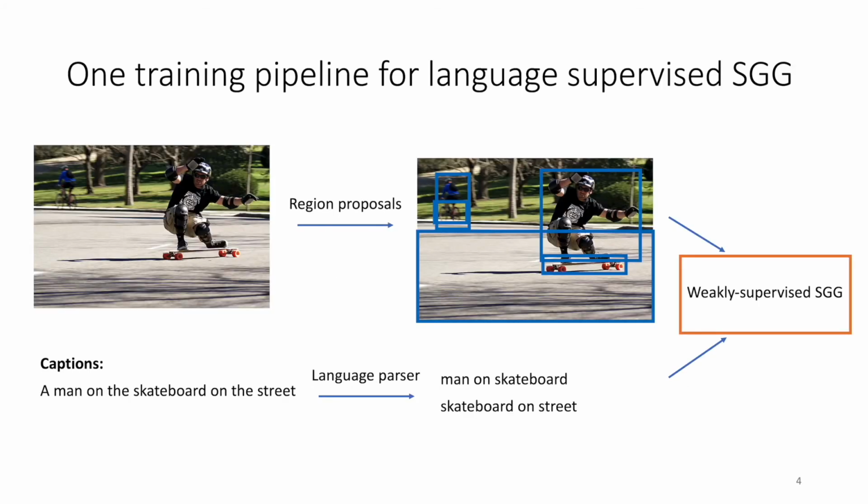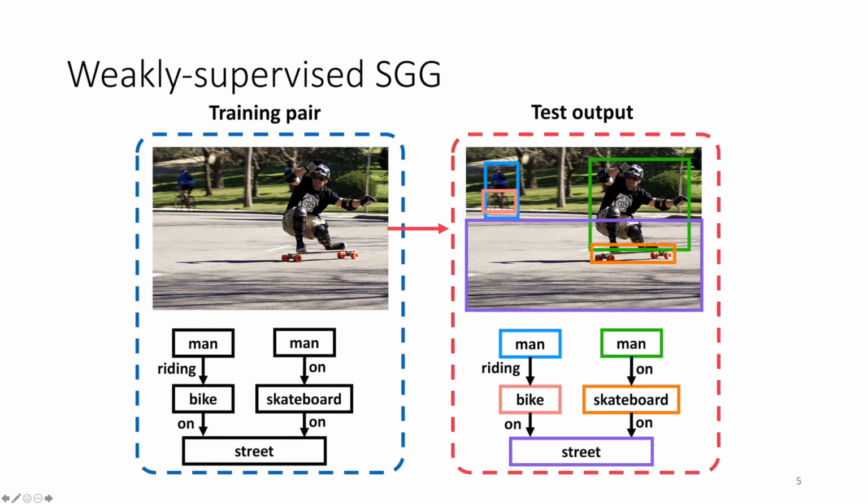Here is one training pipeline for language-supervised scene graph generation. Given an input image, we get the region proposals. And given a caption, we use a language parser to get the subject, object, and relation triplets. Then we input the region proposals and those relation triplets to the weakly supervised SGG model. So it is important to research the weakly supervised SGG task.